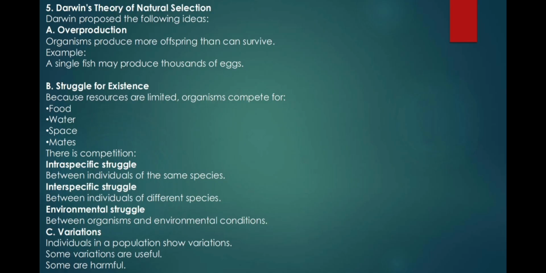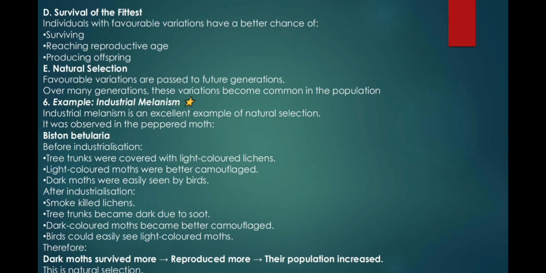C. Variations. Individuals in a population show variations. Some variations are useful, some are harmful. D. Survival of the fittest. Individuals with favorable variations have a better chance of surviving, reaching reproductive age, and producing offspring. E. Natural selection. Favorable variations are passed to future generations. Over many generations, these variations become common in the population.